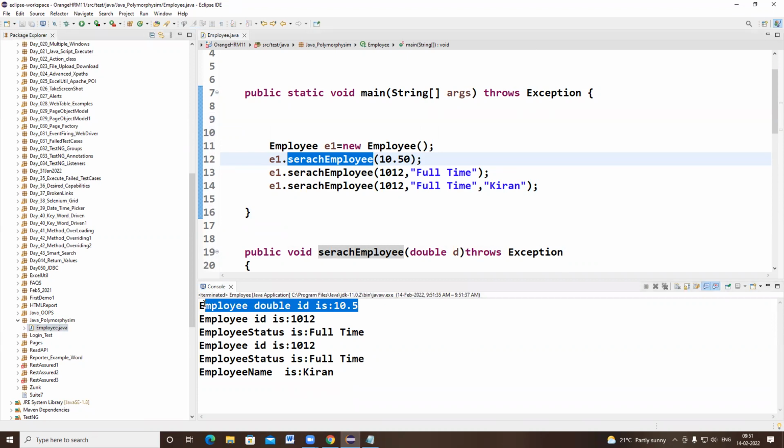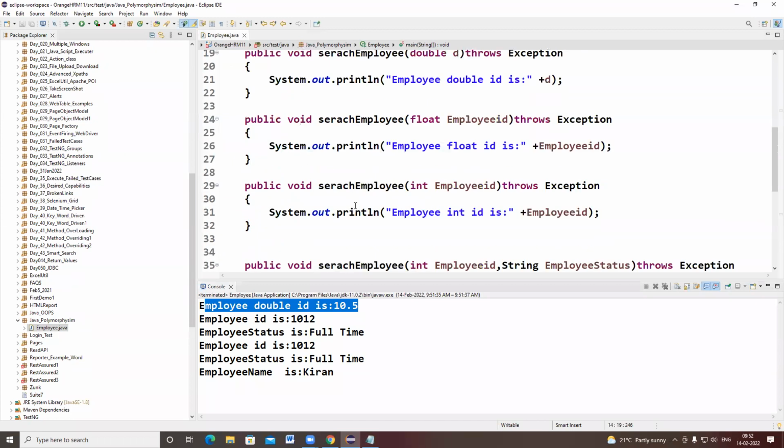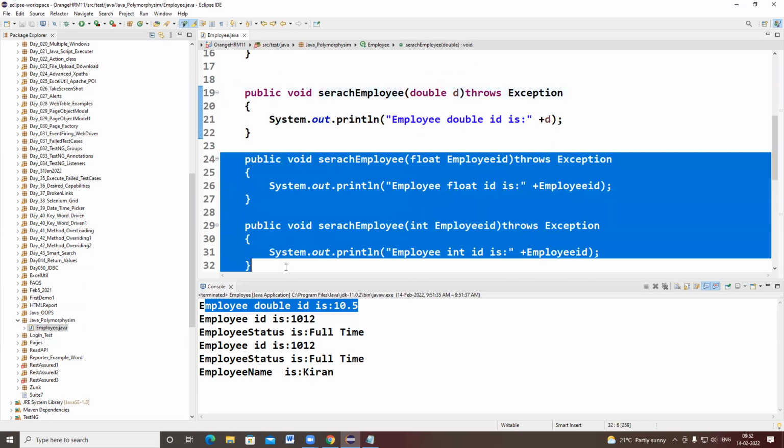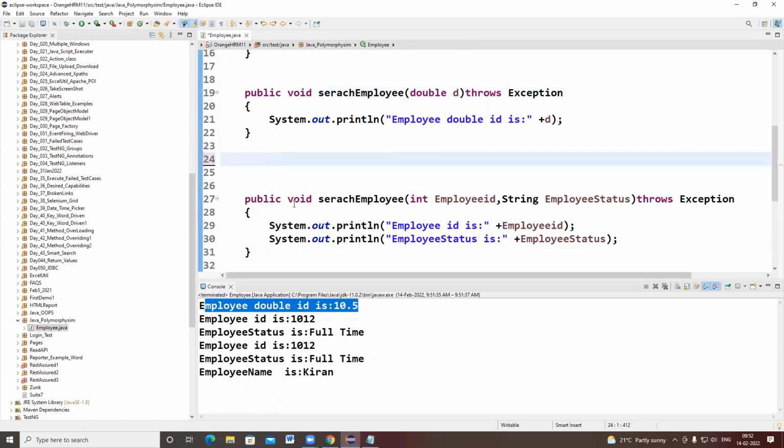Double means if you want to declare the highest digit values, obviously the control will take the highest value only. So with integer you can declare variables up to 32,000, and float values up to 65,000. Double means it's a big decimal number and it can accept it. So that's why it is taking this one. So you can write the same method with different data types also, but obviously it will take the highest data type. Got the point? I just wanted to tell this variation point, that's it. So simply, method overloading.